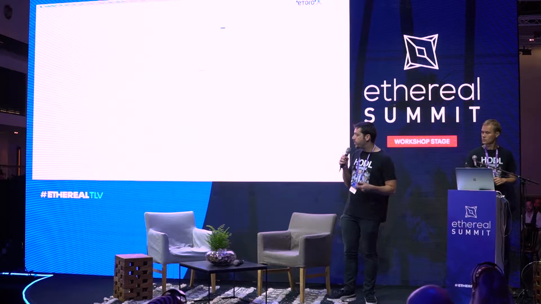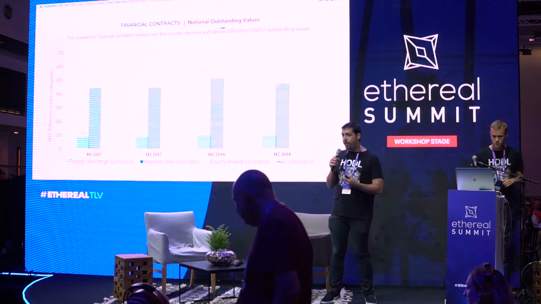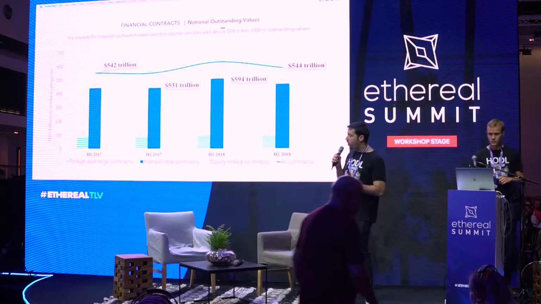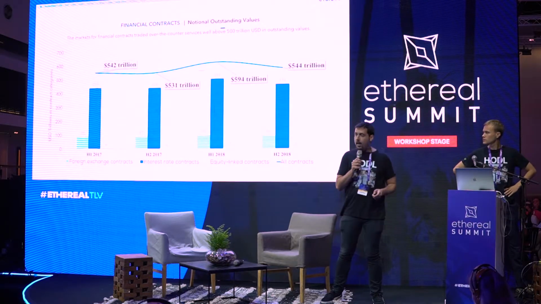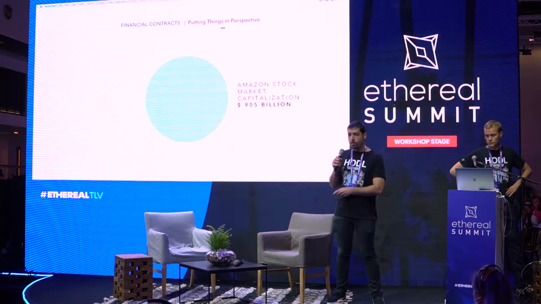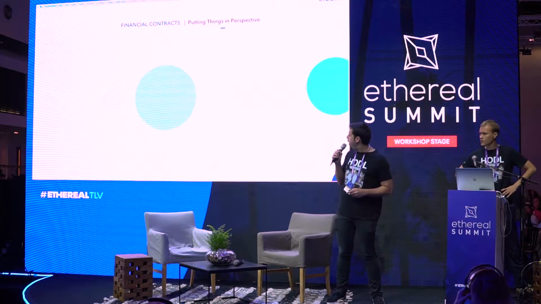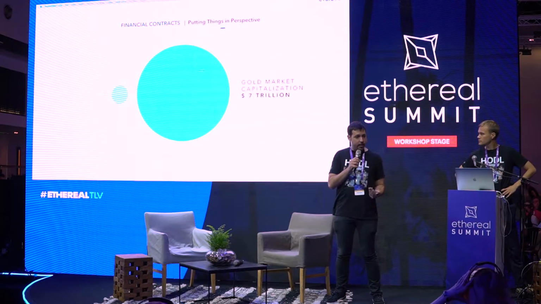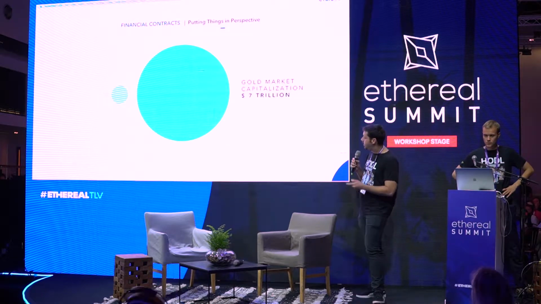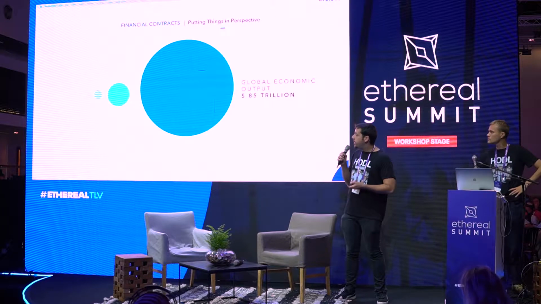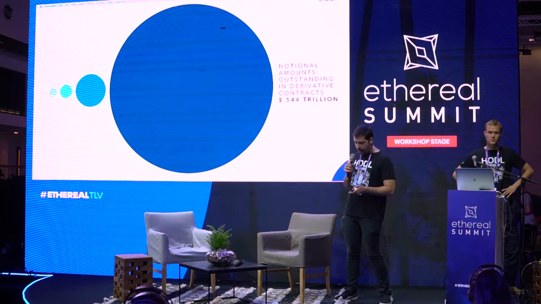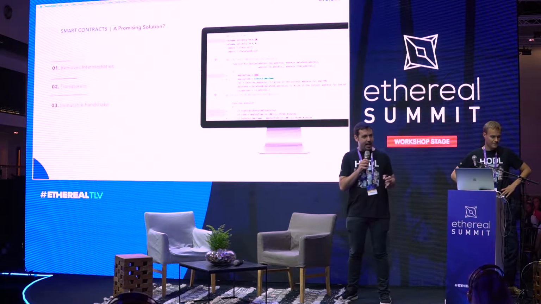We'll run quickly through the layout. We mentioned before the market for derivatives is huge. It's $500 trillion. I'm going to run quickly through most of this. It's way bigger than most of the other markets that we know, the gold markets, the world GDP, which is just a fraction of the size of the OTC markets. But let's move a bit faster because we're not capturing the same as before.